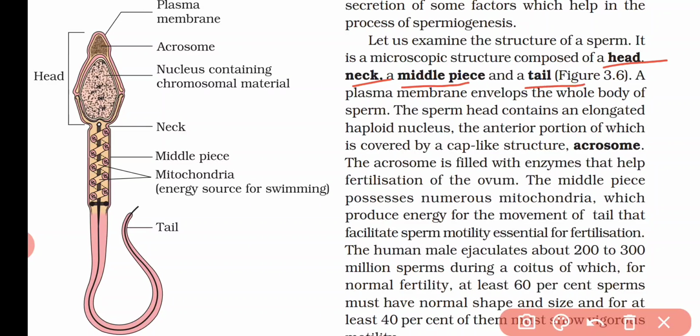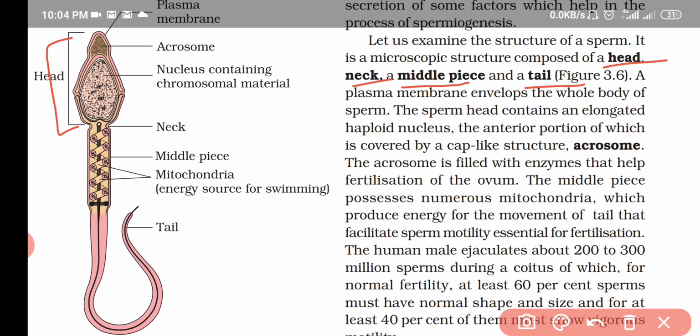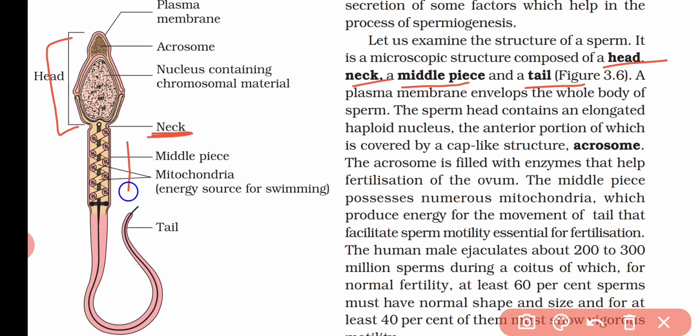So, in this diagram, we can also see this complete portion is the head. This is the neck portion. This complete portion is the middle part, and the last portion is the tail. So, these are the parts of a sperm.